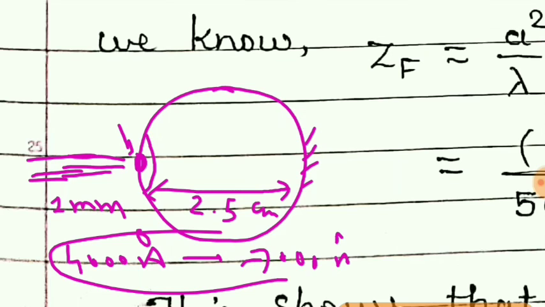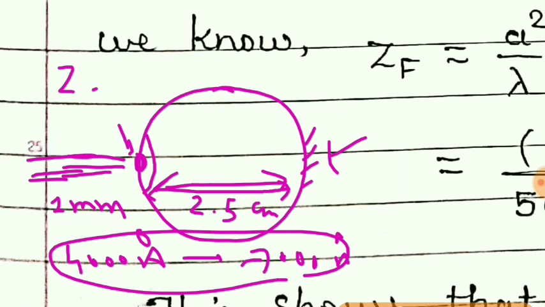So for such wavelengths, the image which is formed at this distance, that is 2.5 centimeter at the retina, we can calculate according to ray optics, because for this situation ZF is nearly equal to 18 centimeter.